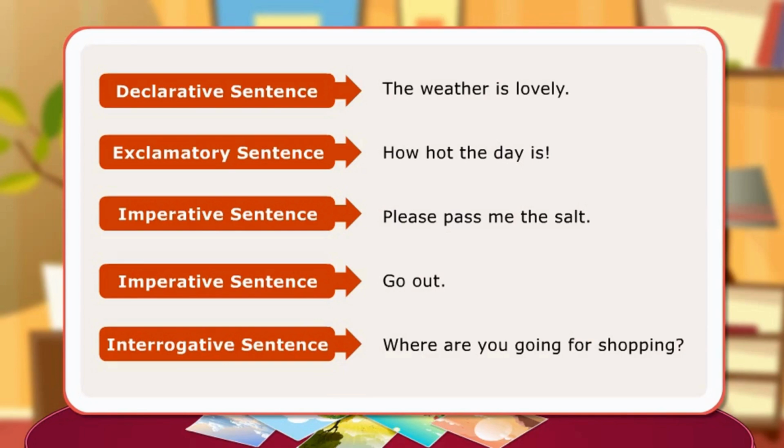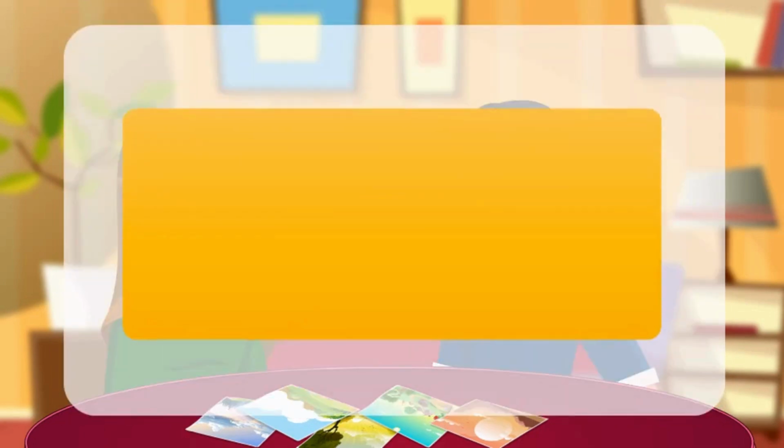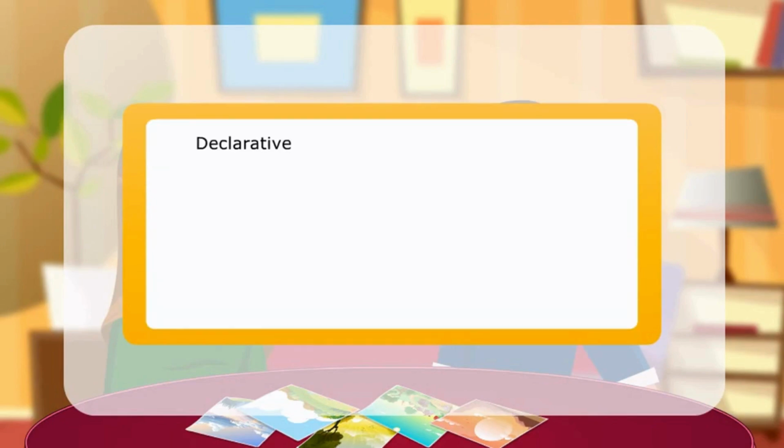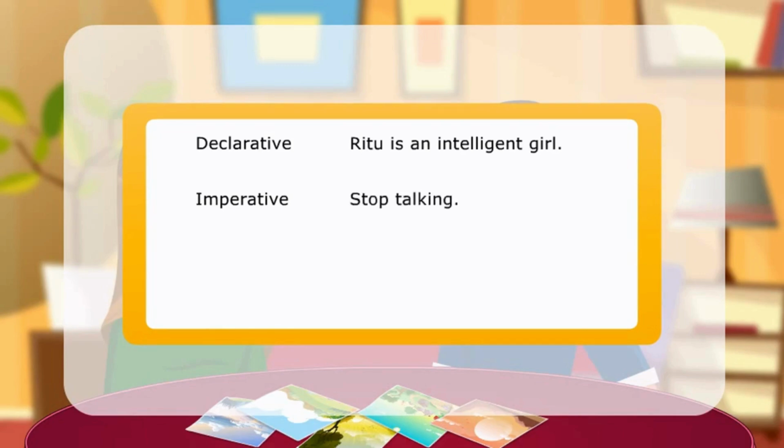Here are few more examples of four kinds of sentences. Declarative: Ritu is an intelligent girl. Imperative: Stop talking. Interrogative: How will you go home? Exclamatory: What a wonderful surprise!